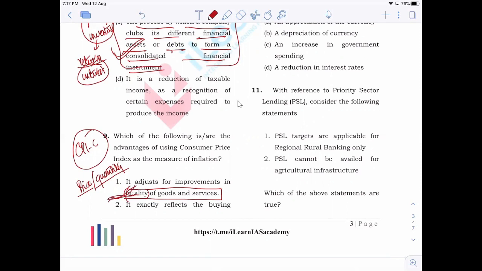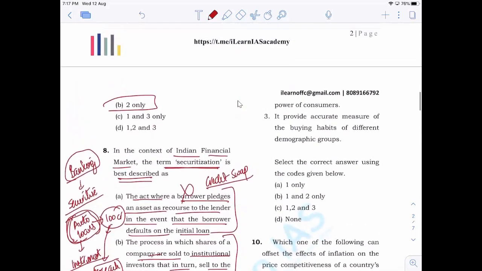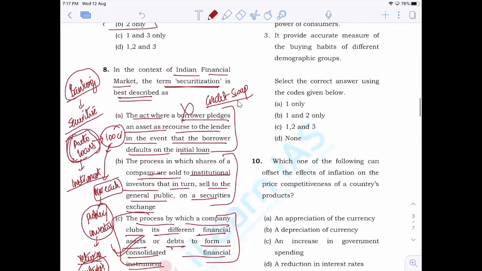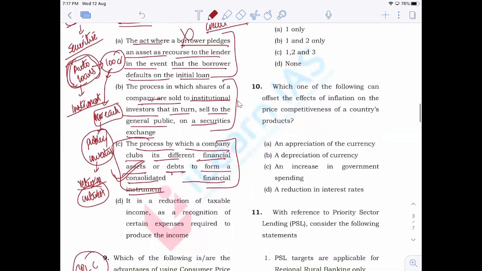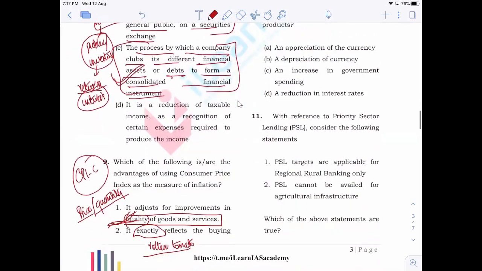As a result, you can eliminate this because CPI has nothing to do with the quality of the goods or the services. Next option: it exactly reflects the buying power of consumers. That word 'exactly' is a kind of extreme word. No, it does not exactly reflect the buying power of consumers. It just gives an approximate idea, or an average, because there are different types of consumers with different levels of income, right?